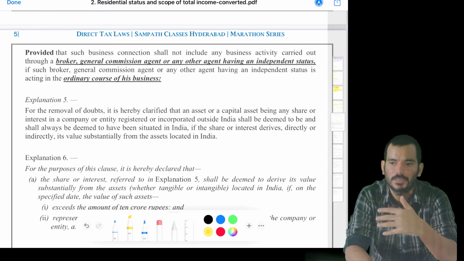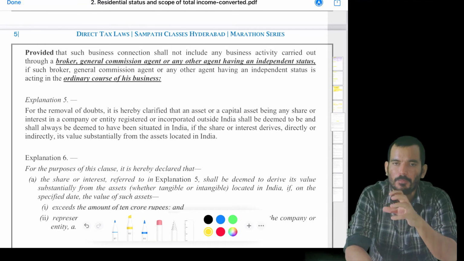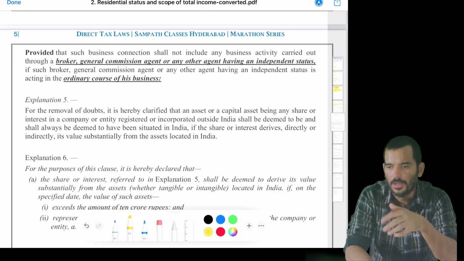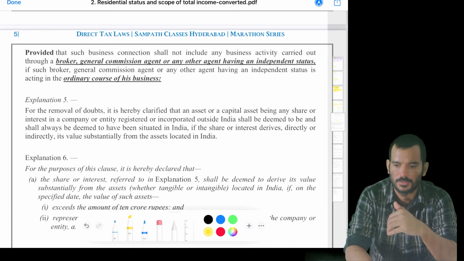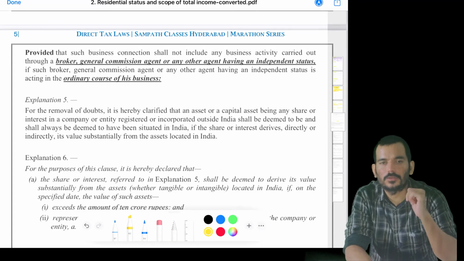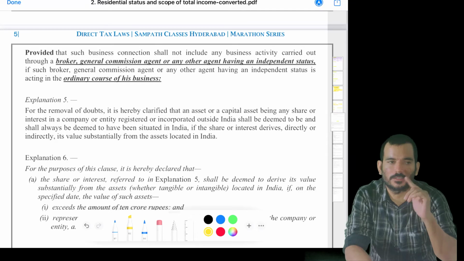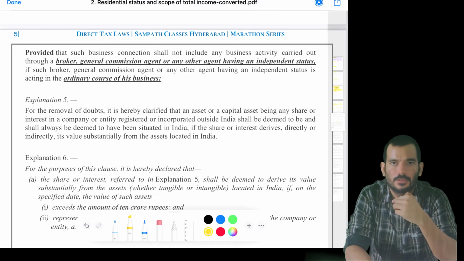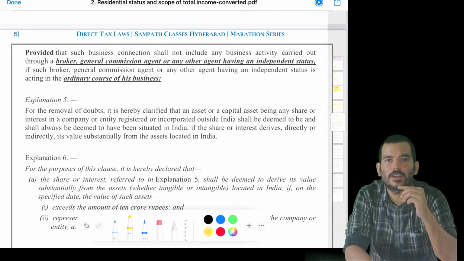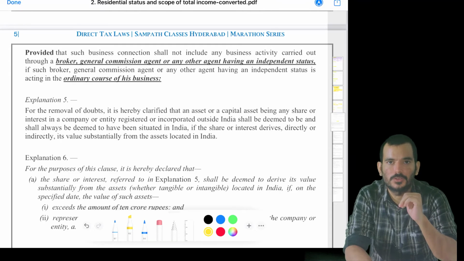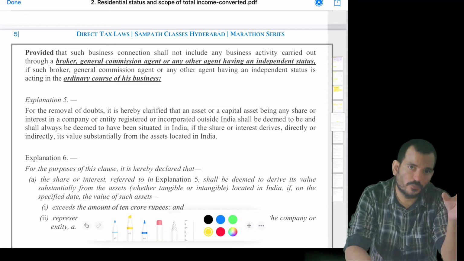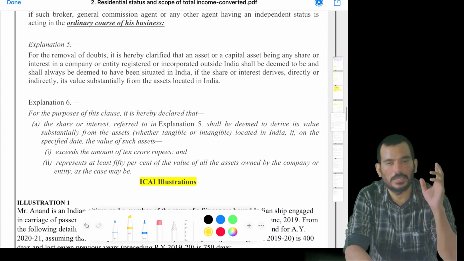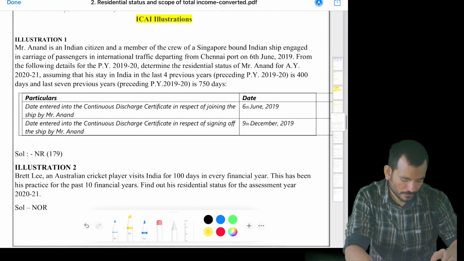Some people find it difficult to conclude the contract, so I want to explore that area. I started a business saying that whoever wants to tie up or conclude the contract or get into the terms, I will be here to conclude the contracts. I will take it on a commission basis. This is my business. Now the non-resident is appointing me and saying, Sampath, you also conclude this one contract. So I'm doing that one contract as a part of my overall business. Then I cannot say that there is a business connection. But if I'm doing it independently for him on a habitual basis, then there is a business connection.